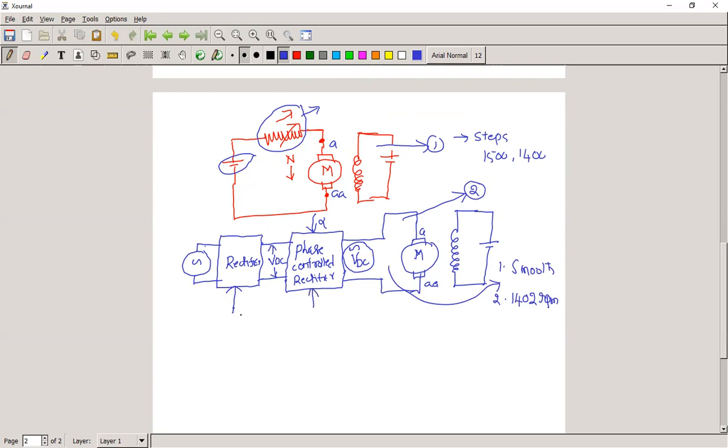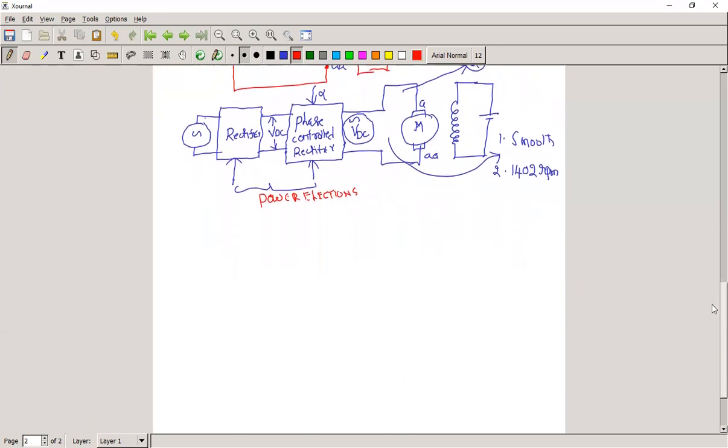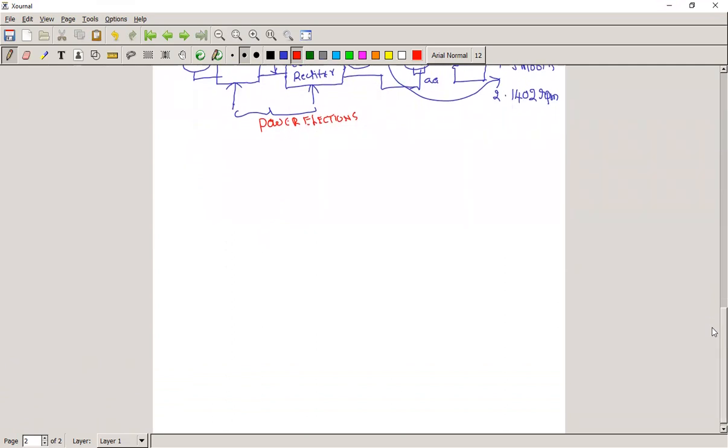These two circuits belong to power electronic circuits. This is one application where we are going to use power electronics, and this application is DC drives. Now one more application is there, that is the HVDC system.